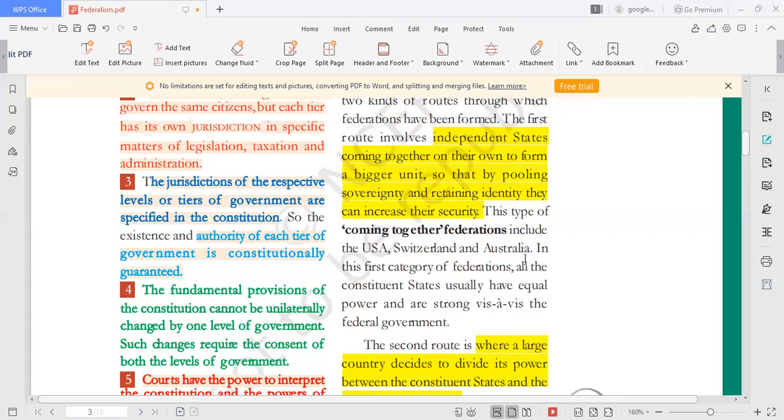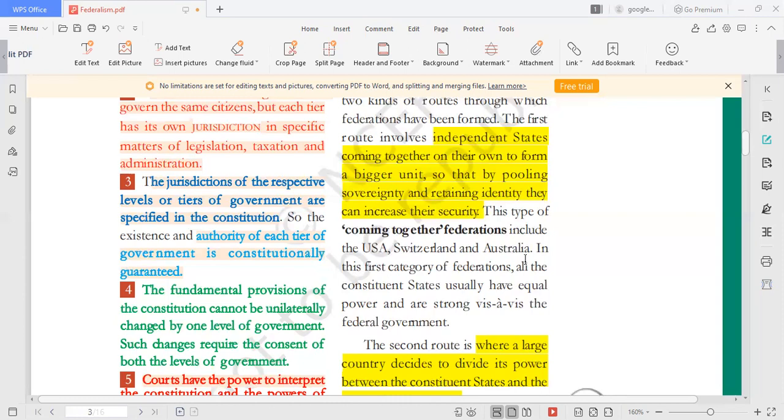Okay. So in this topic we have seen what federalism is, what the features of federalism are, and what the types of federalism are. Federalism is very simple. Sharing power between the central government and the state government is federalism. What are the features? Two or more levels of government. The same citizens are governed by different levels of government. Their jurisdiction is clearly specified in the constitution.